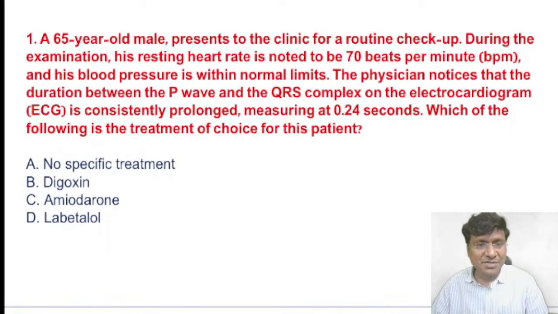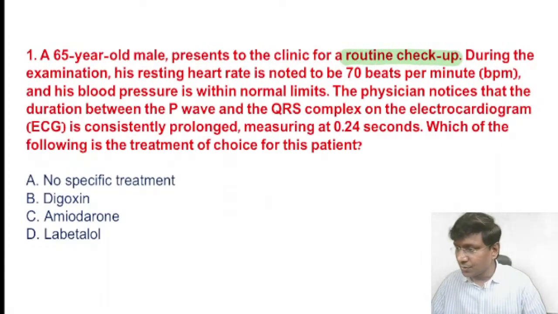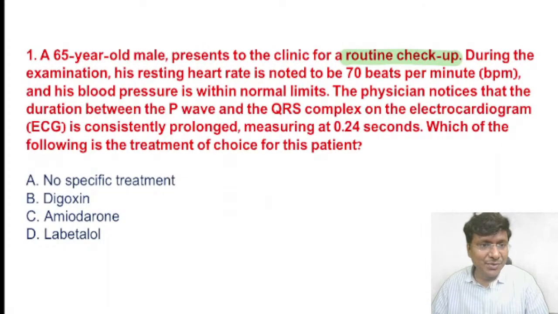The first question: a 65-year-old male presents to the clinic for a routine checkup. During the examination, his resting heart rate is found to be 70 beats per minute and his blood pressure is within the normal limit.